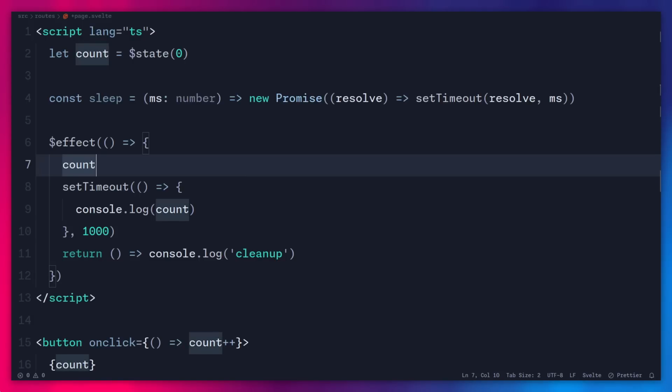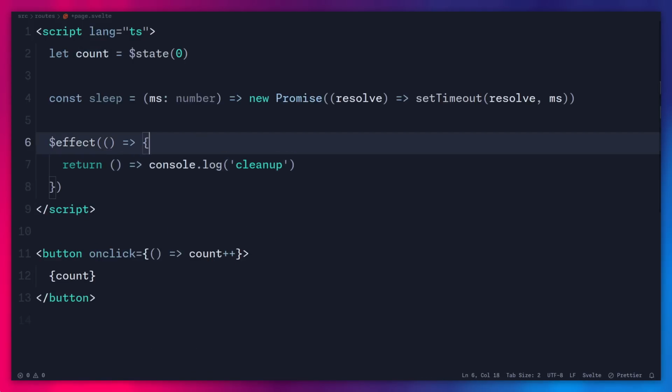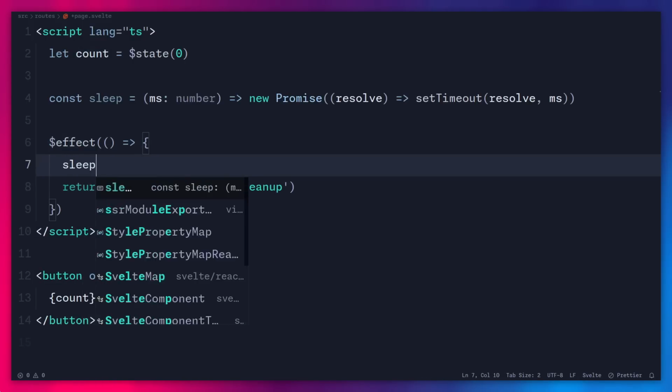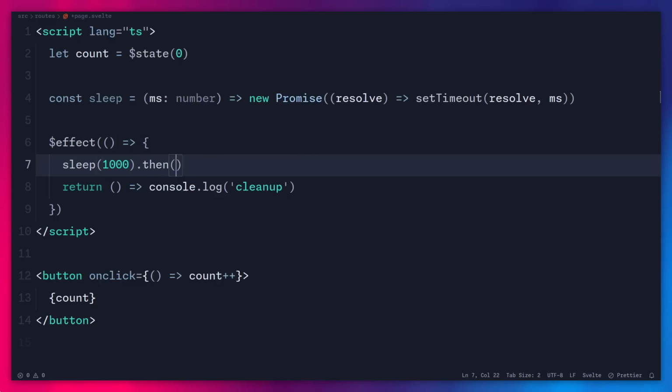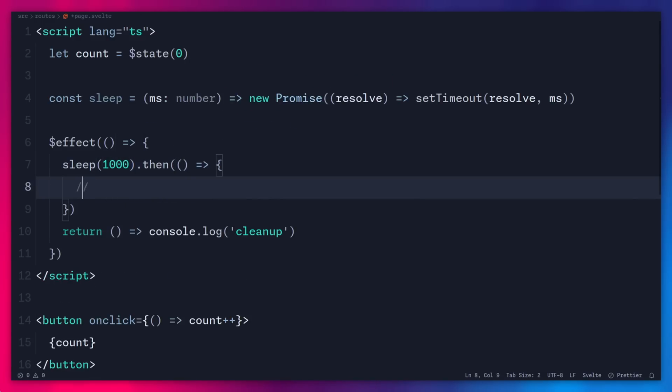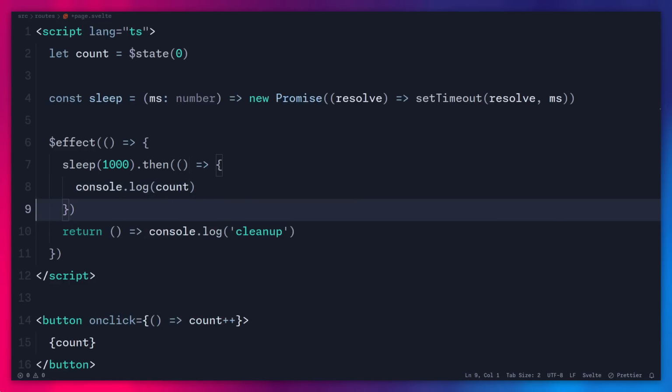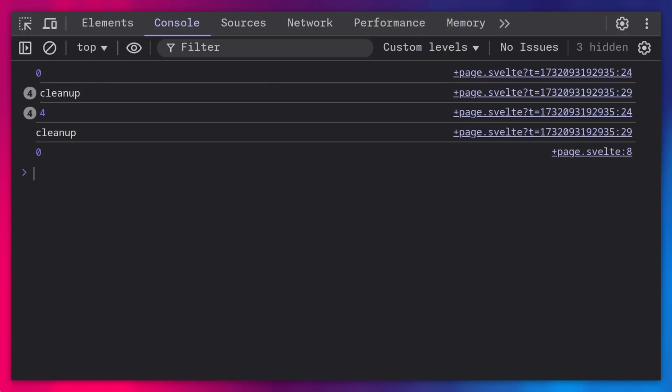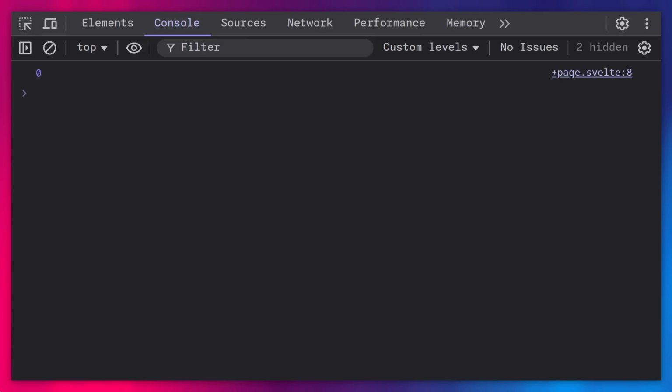Alright, what are the alternatives? As we already seen, we can just use .then, so we can say sleep, let's sleep for 1 second. And then you can do whatever work you need to do inside of here, right? And of course, I was using reactivity, for example, but most of the time you just want to use some async function, fetch something, etc. I don't know, whatever you're doing, right? So you can actually just say console log and you can log the count. If I save this right now, if I go back here, after a second it's going to log 1. So let's actually just refresh. You're going to see after 1 second it's going to log the value of count, right?